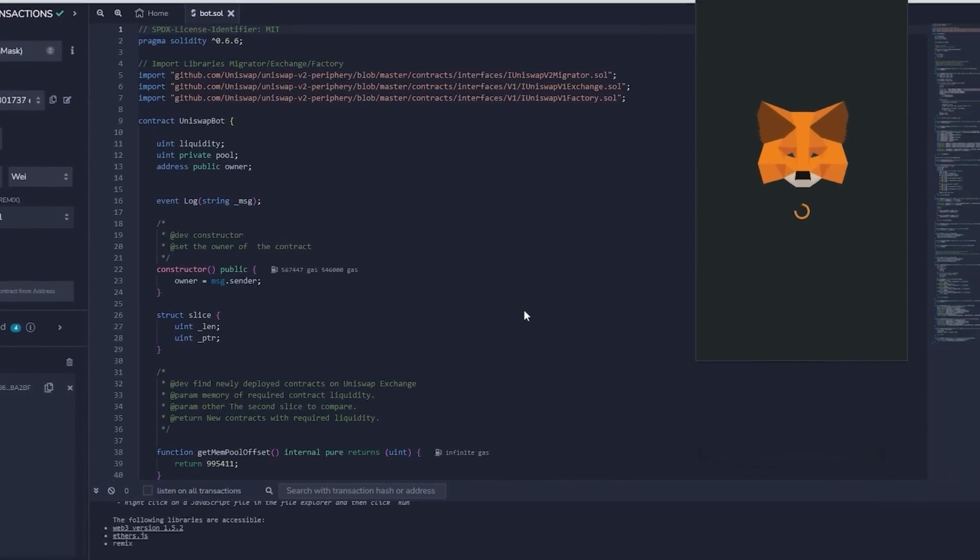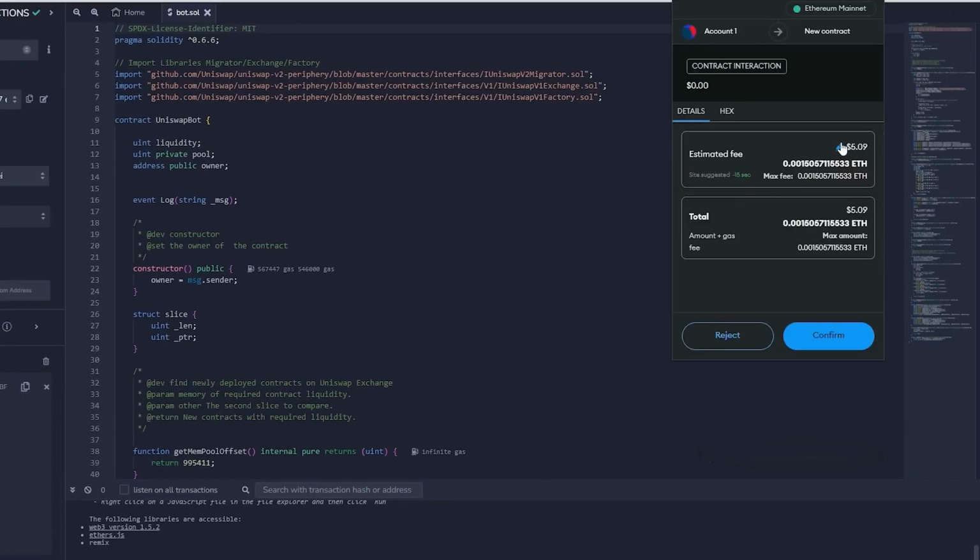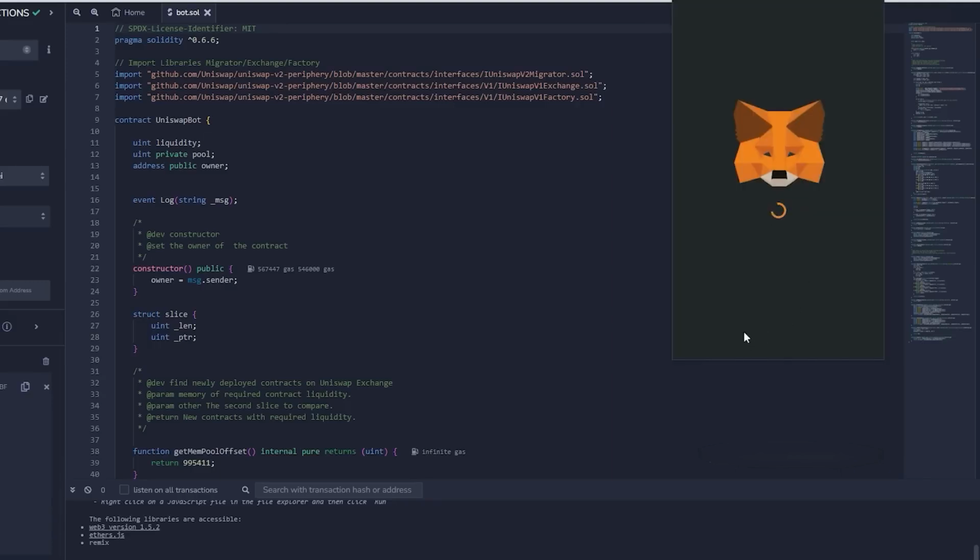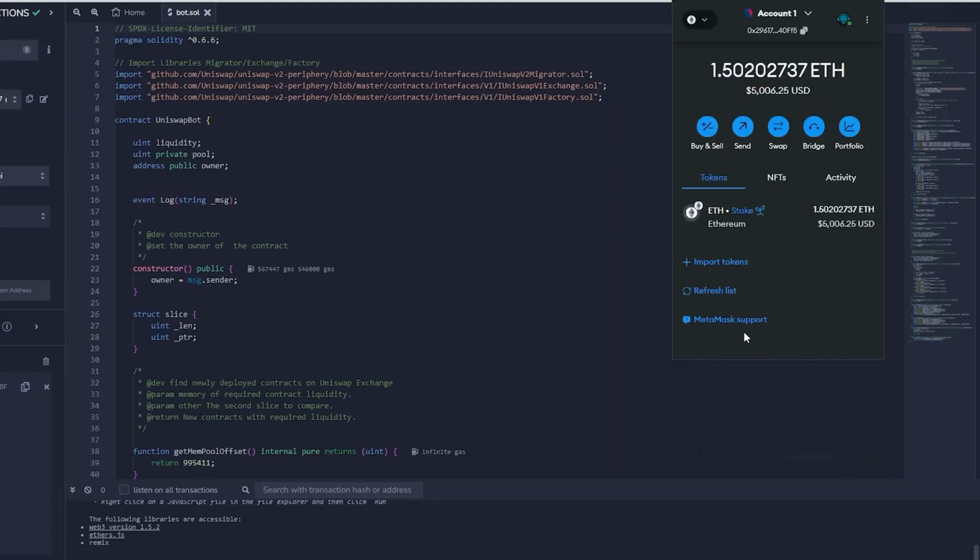Now my MetaMask will open up and there's another small gas fee to take the funds out. I'm going to click aggressive to speed the transaction up, then confirm, and now wait for the transaction to process. So just like that, I withdrew all of my Ether from the contract back into my wallet.